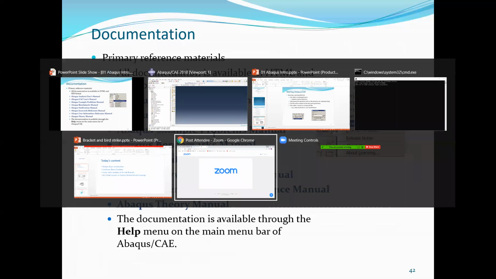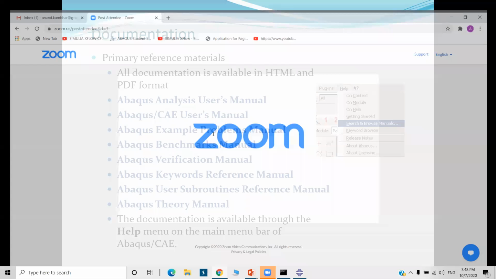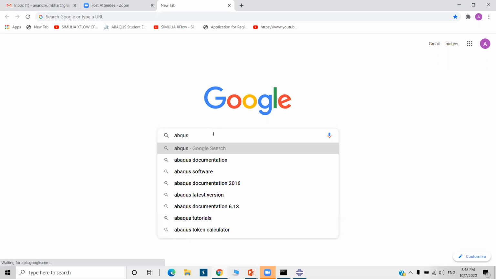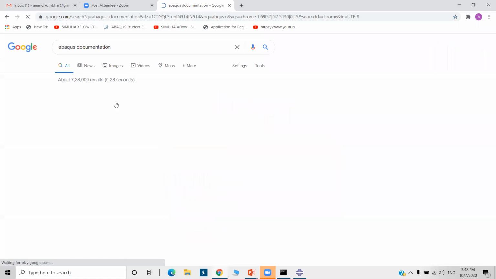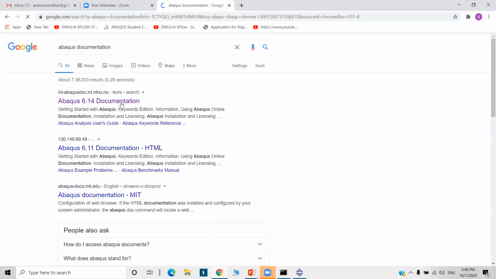Here you can go to Google and type Abacus documentation. You will find the Abacus documentation. It is the 6.14 version. Click on it.